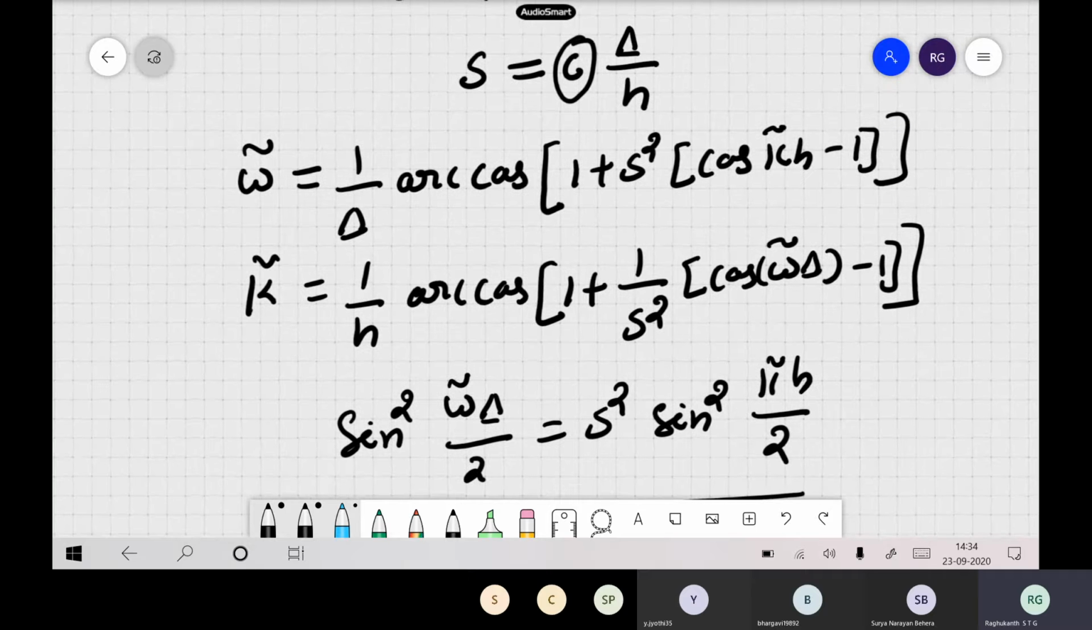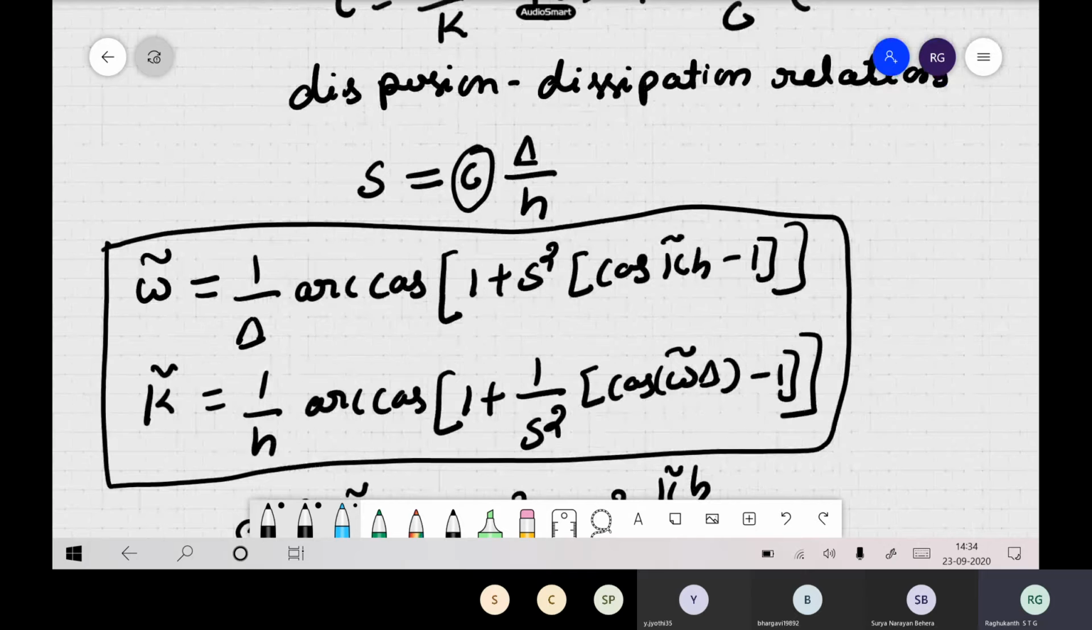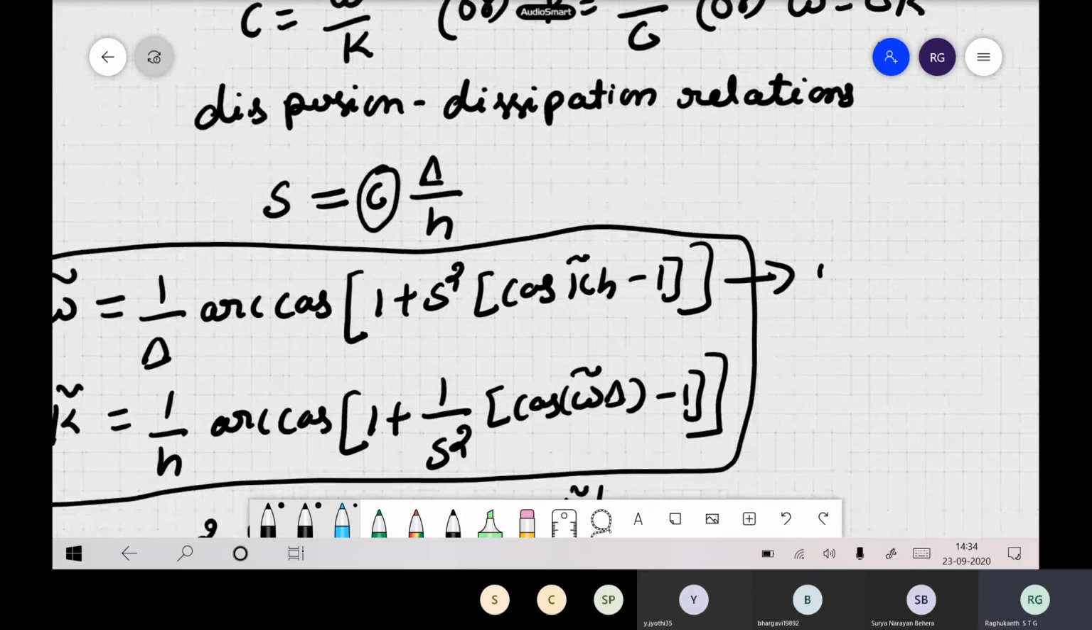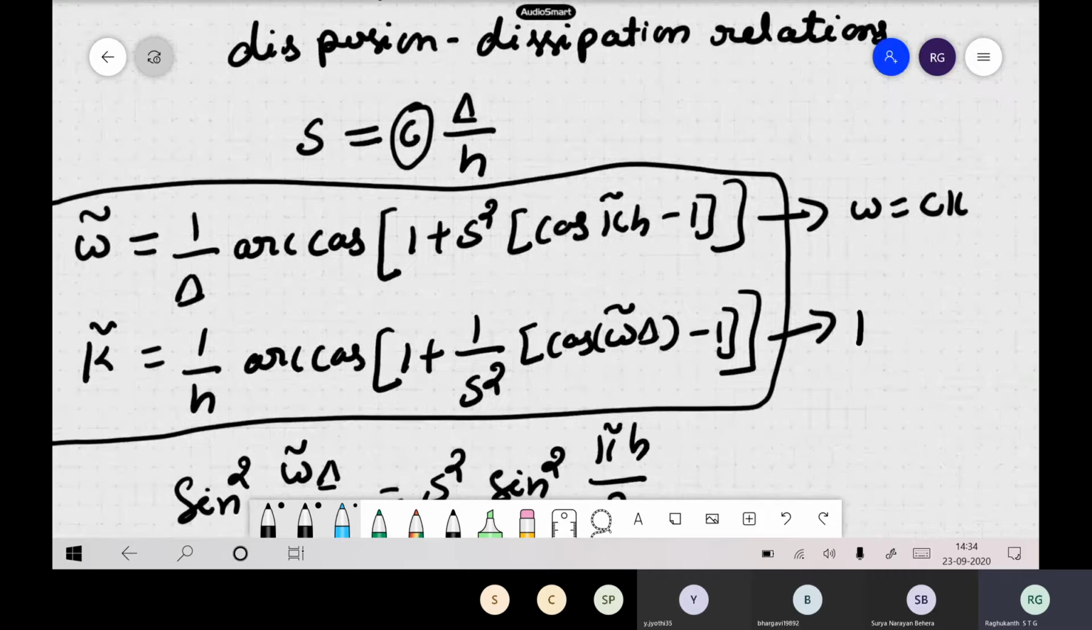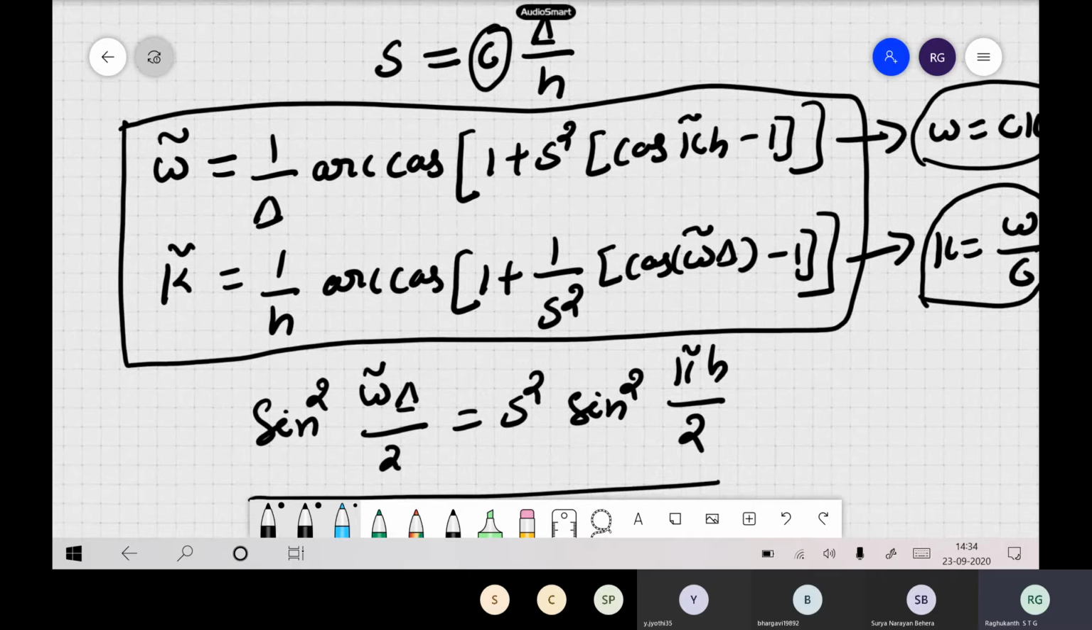Okay, so now how good are these dispersion relations actually? These are numerical dispersion relations. Now analytically, if it is non-attenuating, there is no damping in the medium, my relation should simply be omega equal to c times k, and k should be omega by c. Okay, so this is the original equation. Now these are the numerical equations because we have done all kinds of simplifications.